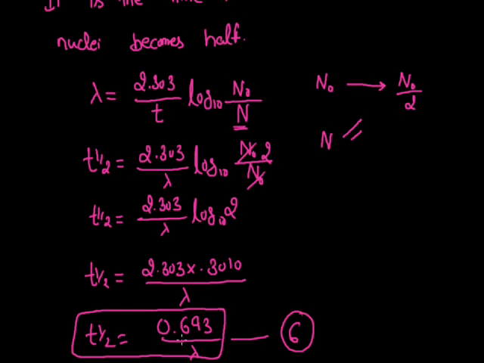And as we can see here, this half-life period depends only on lambda, that is the decay constant. It means this half-life period doesn't depend on the initial number of nuclei or the initial amount of the radioactive substance.